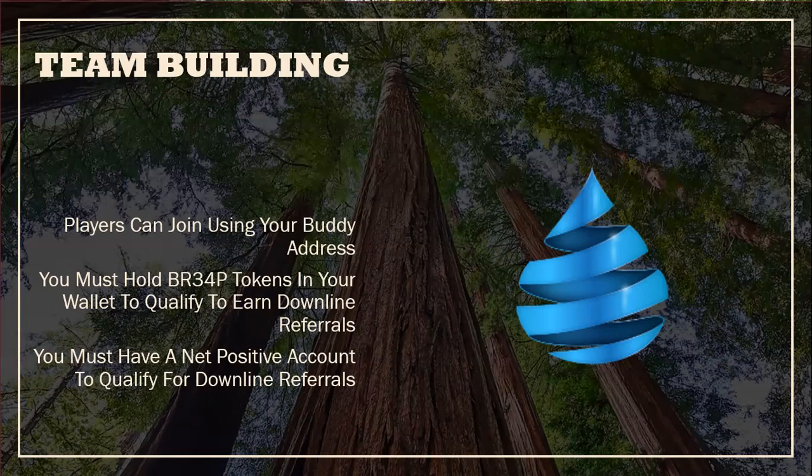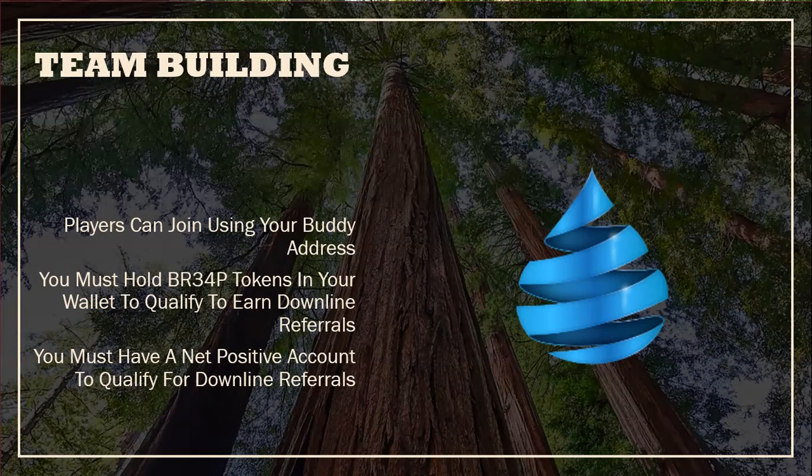Okay. Also, for the team building side, you must hold BREEP tokens in your wallet to qualify to earn downline referrals. I'll show you how to do that, and I'll show you how much you need to qualify for certain levels here on the next slide. You must have a net positive account to qualify for downline referrals.